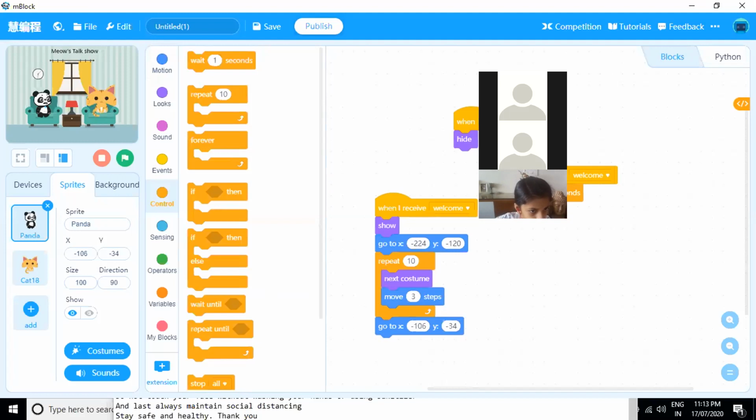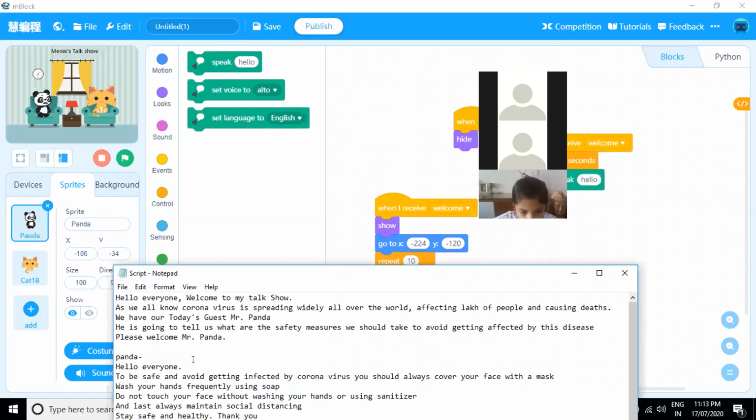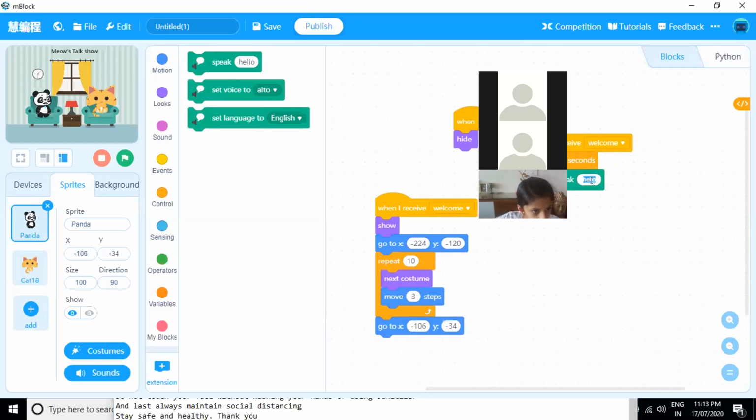he will start speaking. So again, for panda to speak, we will use this extension command, that is speak. So here again we want to add the script of panda. So I have already shared in the chat what panda will say. So panda will say first, hello everyone.